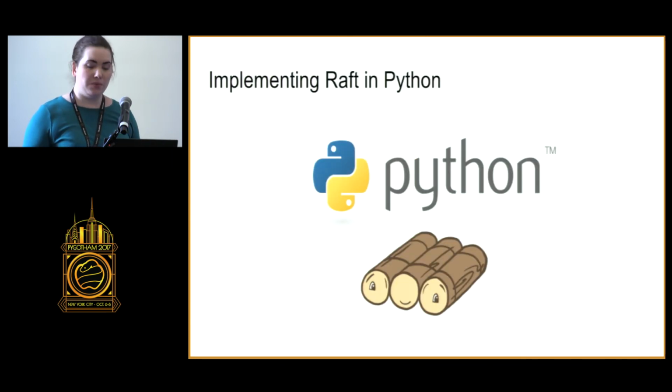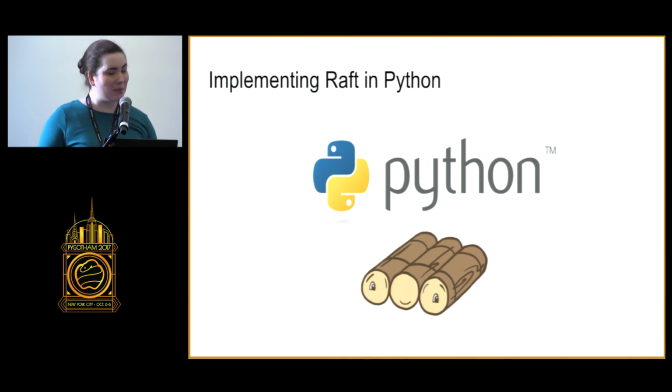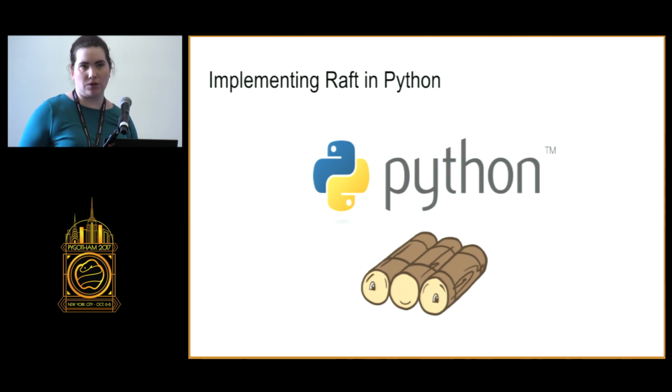So Raft can be implemented in Python using just the standard library. It is asynchronous. You have to use either asyncio or Curio. In the project I'm working on, I used Curio because it has excellent documentation and examples. The participants I set up as class objects, and I pass messages between them as a queue, but you could also use sockets in order to do that.